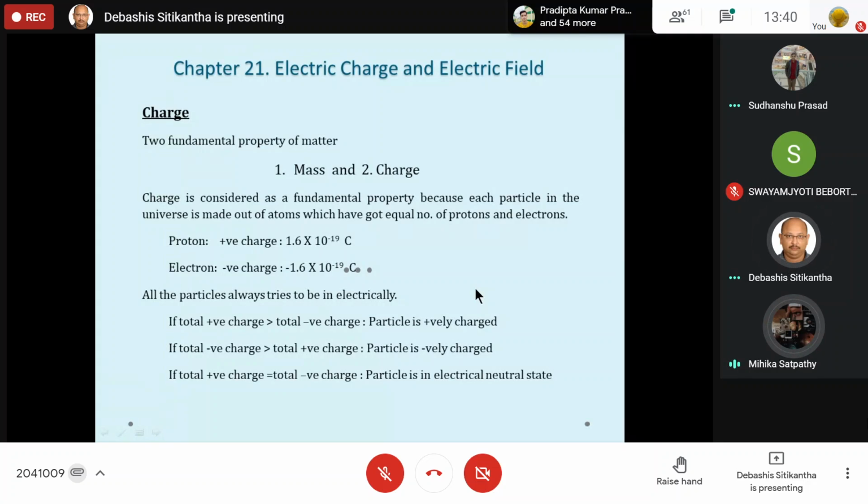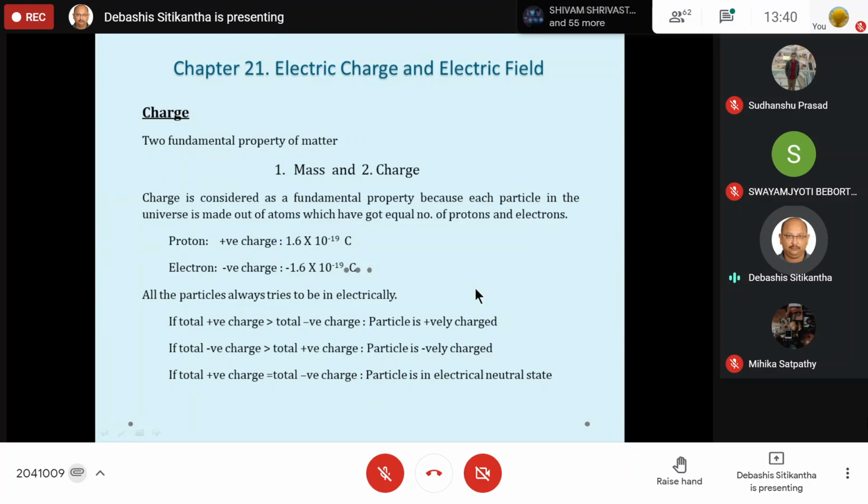Nobody. Because matter is formed of atoms which have electrons and protons and neutrons, which are nothing but charges. Okay, so if that's correct, no credit to you because I have also written it over here. So no problem, but you have answered it correctly. So every particle in this universe is made out of atoms.